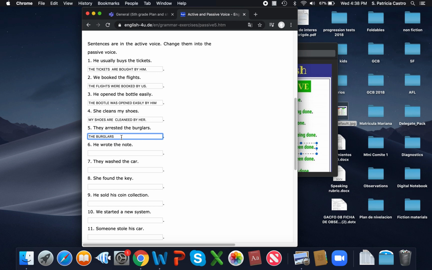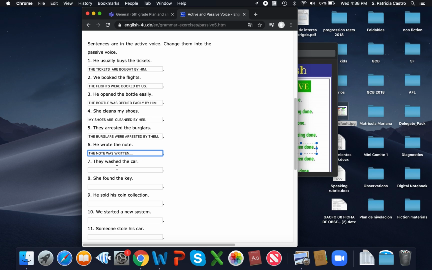And it says the burglars. Is it singular or plural? Plural. So we say were arrested, as it's a regular verb, by they or them? Them will be the one. Okay, and the same here. The note was written, right? The note was written.